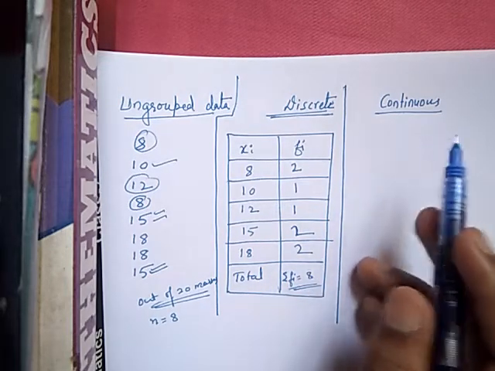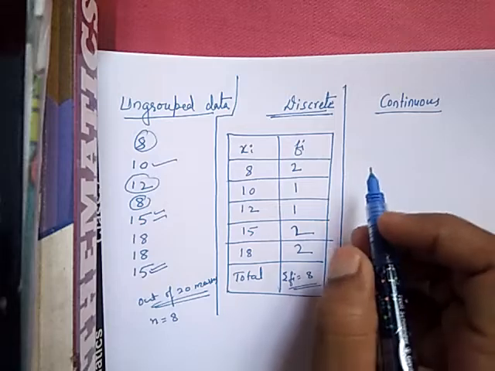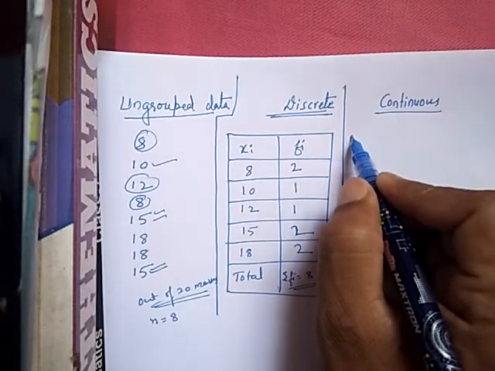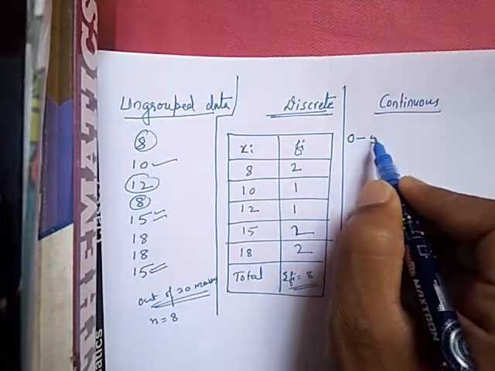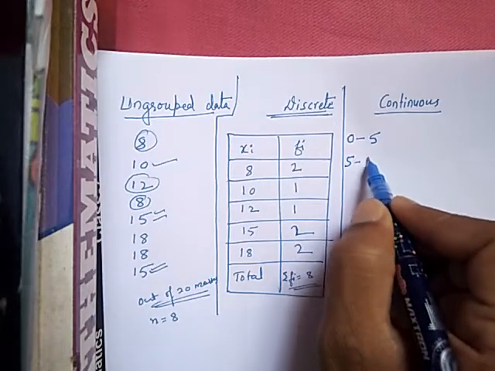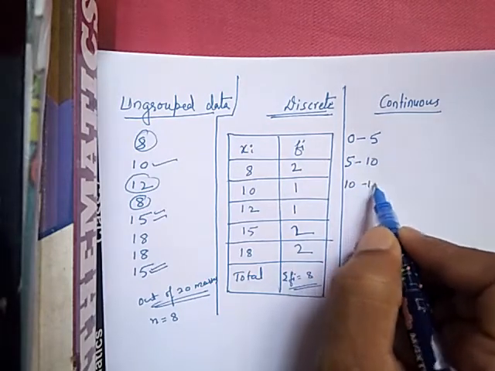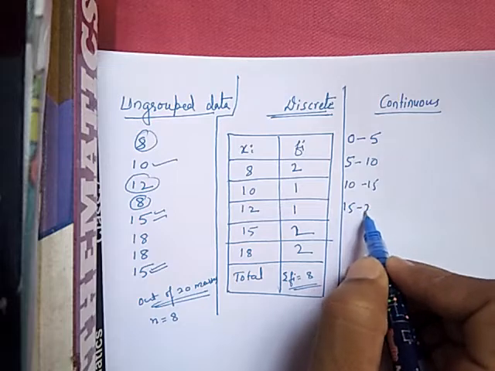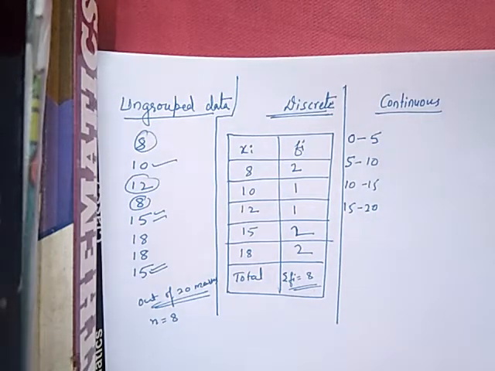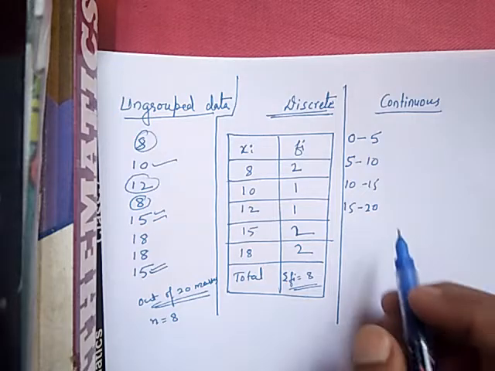Continuous means continuous intervals. You can take a class size of 5: 0 to 5, next 5 to 10, next 10 to 15, next 15 to 20, because 20 is the highest. If you want one more, you can take 20 to 25.